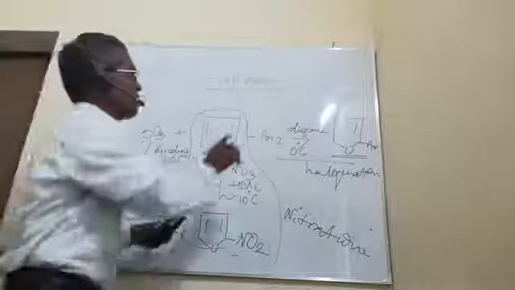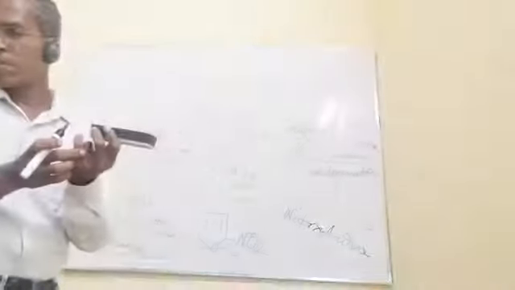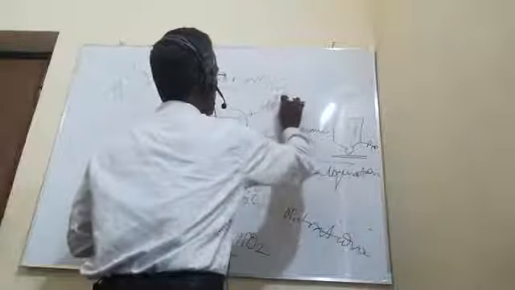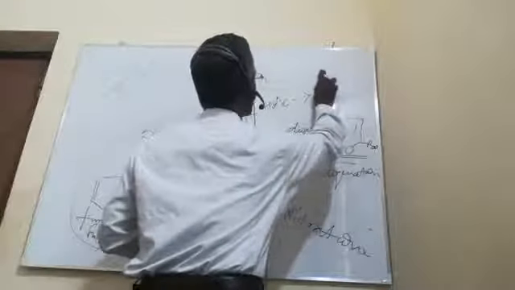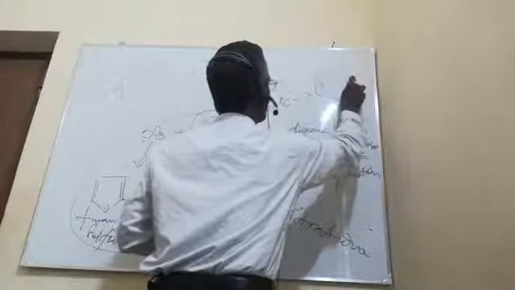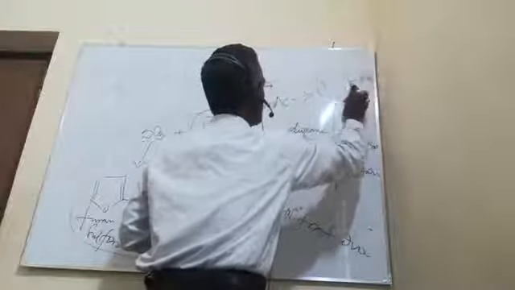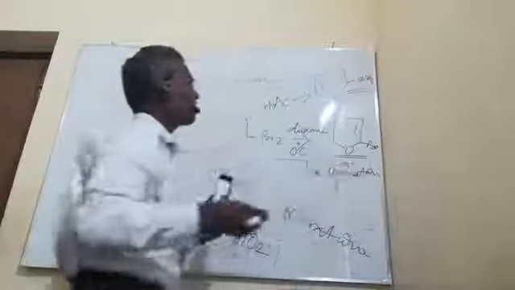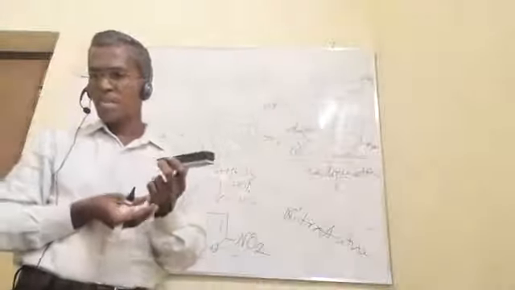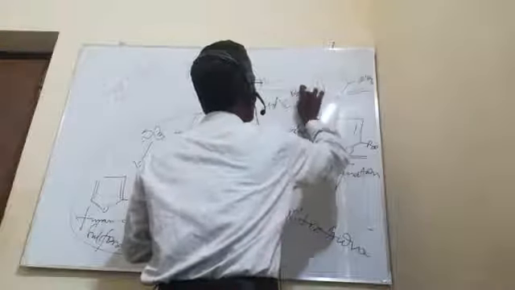Similarly, we have one more reaction, when furan is treated with acetic anhydride. You will get an acyl-substituted furan, COCH3, in a reaction called acylation of furan. This particular thing is called Friedel-Crafts acylation.